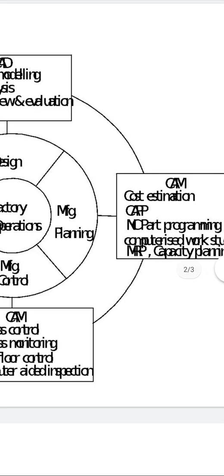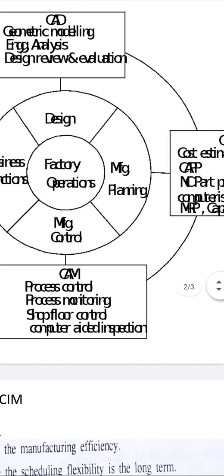So this one part of the CAM includes manufacturing planning, and again remaining controlling and process operations, sequence of operations, how they should be carried out in the shop floor, all that are coming under CAM only, which is related to the third one, manufacturing control, that is process control, process monitoring, shop floor control, and computer aided inspection.